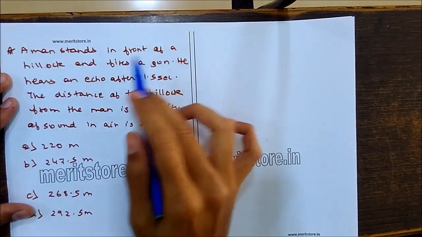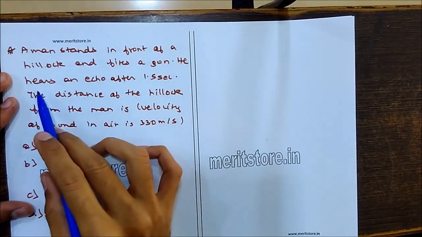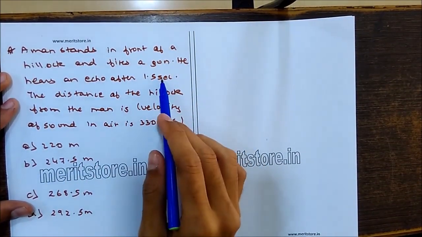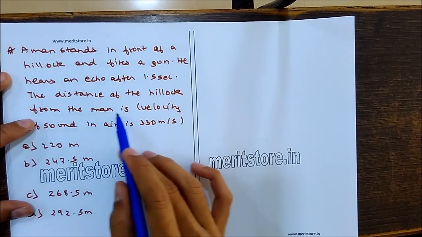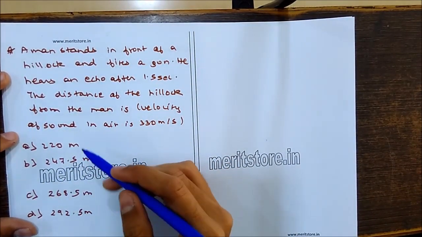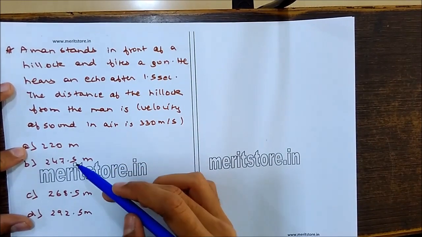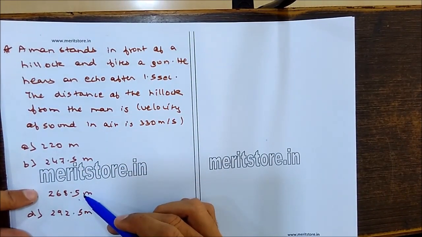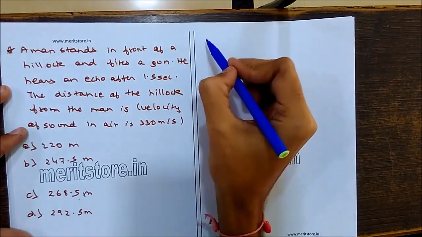A man stands in front of a hillock and fires a gun. He hears an echo after 1.5 seconds. The distance of the hillock from the man is, the velocity of the sound in air is 330 meters per second. The distance we have to calculate, the options are 220 meters, 247.5 meters, 268.5 meters, 292.5 meters.